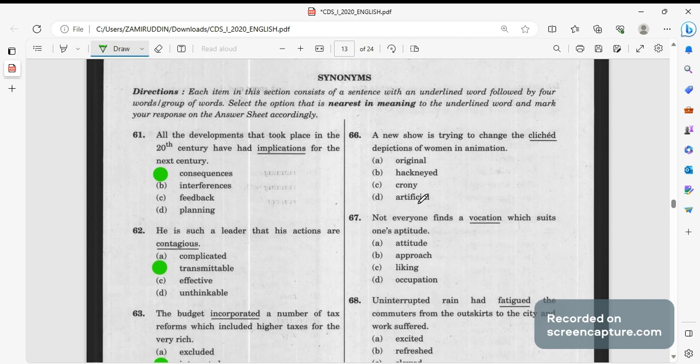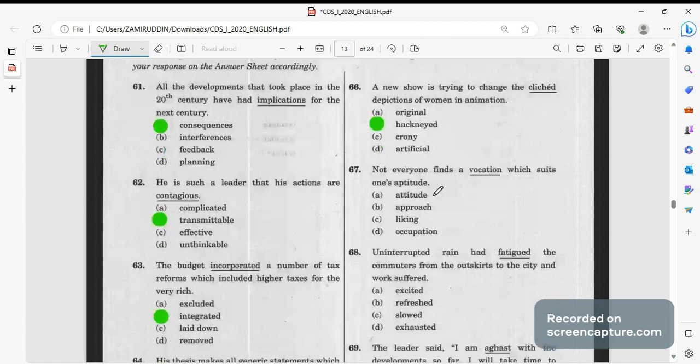Next, a new show is trying to change the hackneyed depiction of women in animation. Hackneyed मतलब clichéd मतलब पुराने जो old हमारे depictions थे women का animation में, उसे change कर रहे हैं. Hackneyed will be the right answer. Trying to change the hackneyed depiction of women in animation. Hackneyed. Then vocation मतलब होता है occupation.